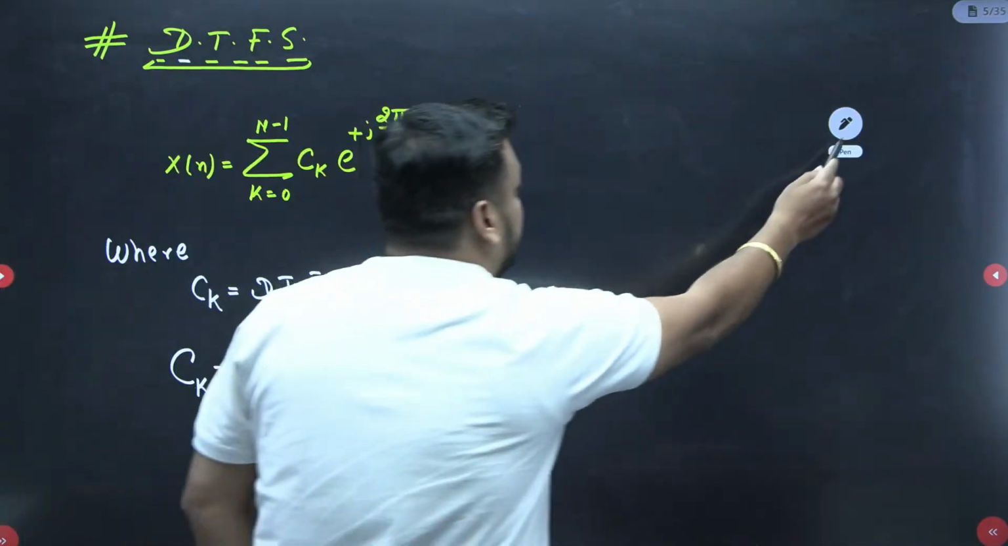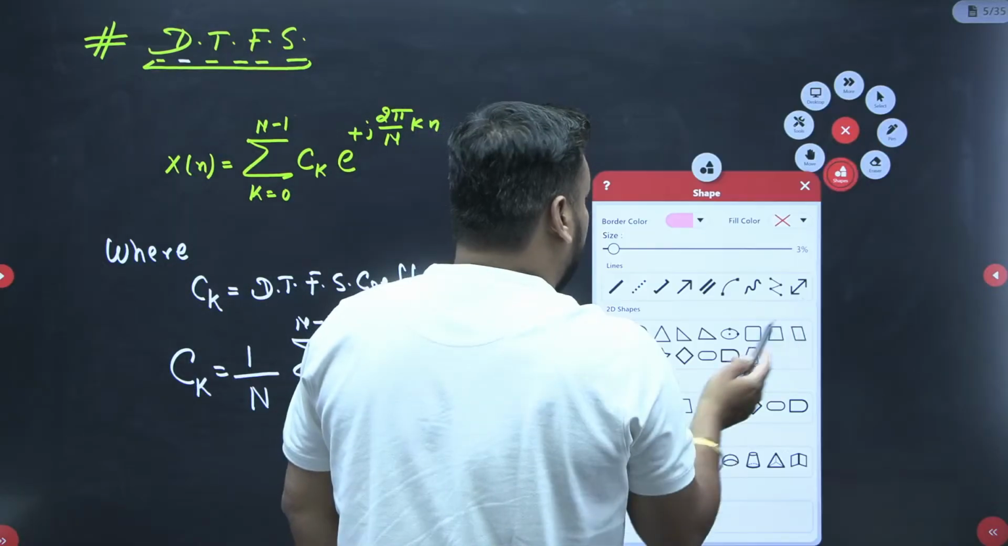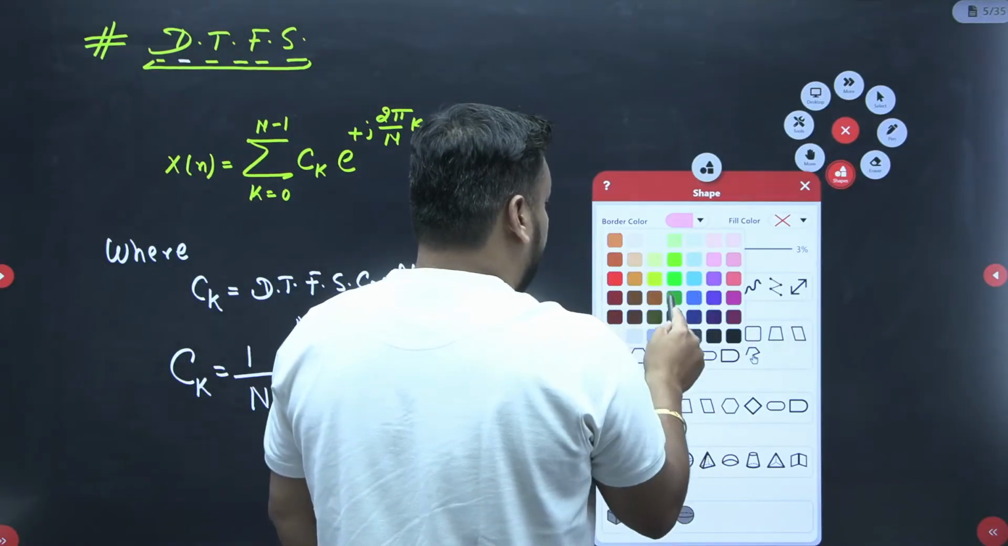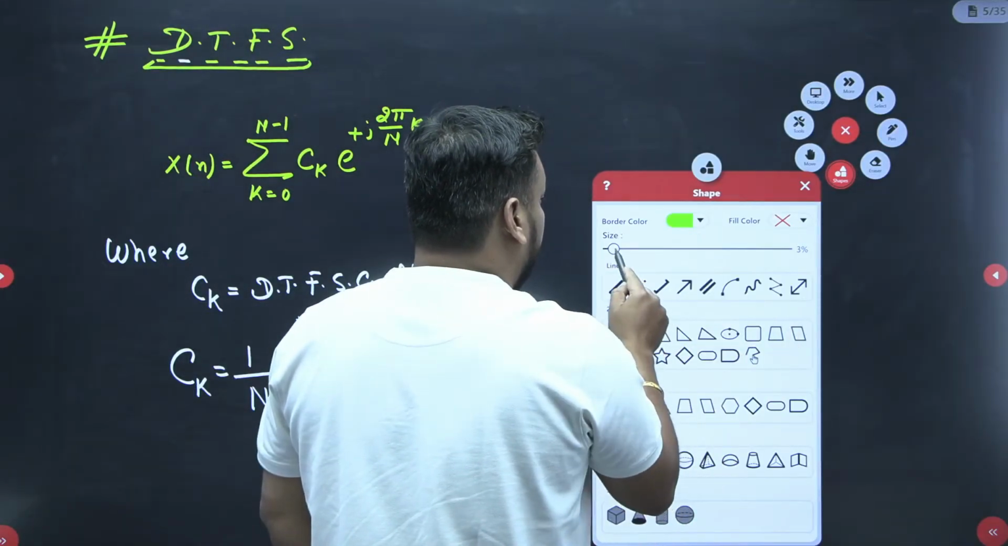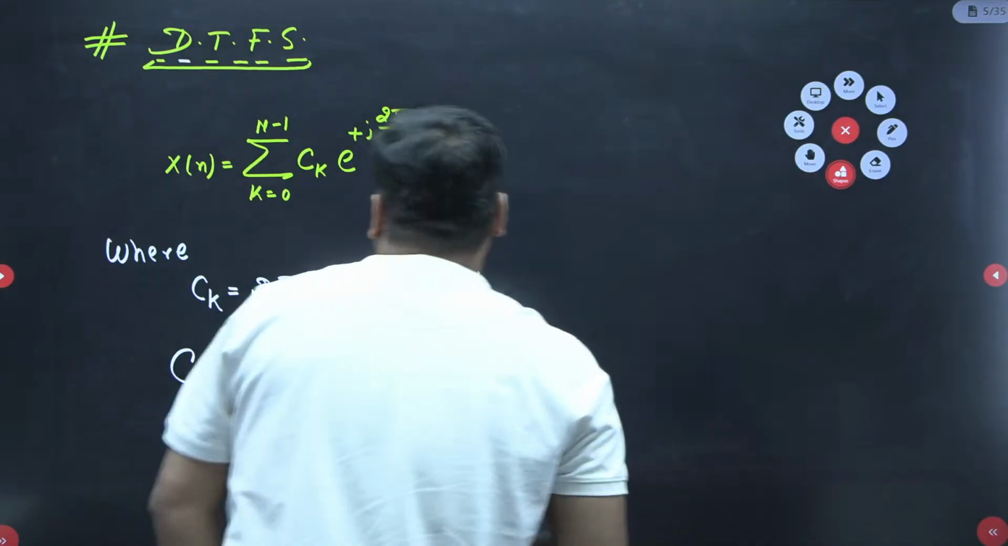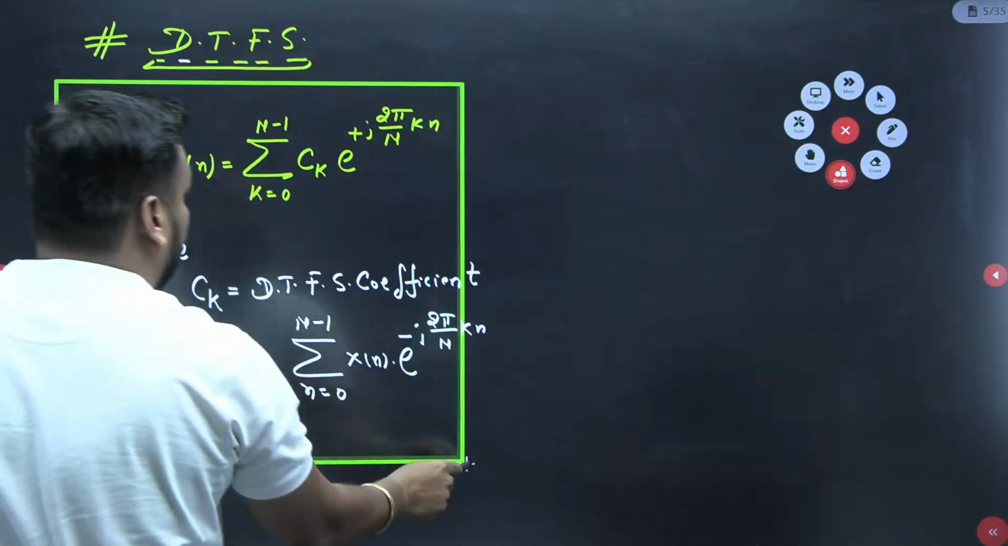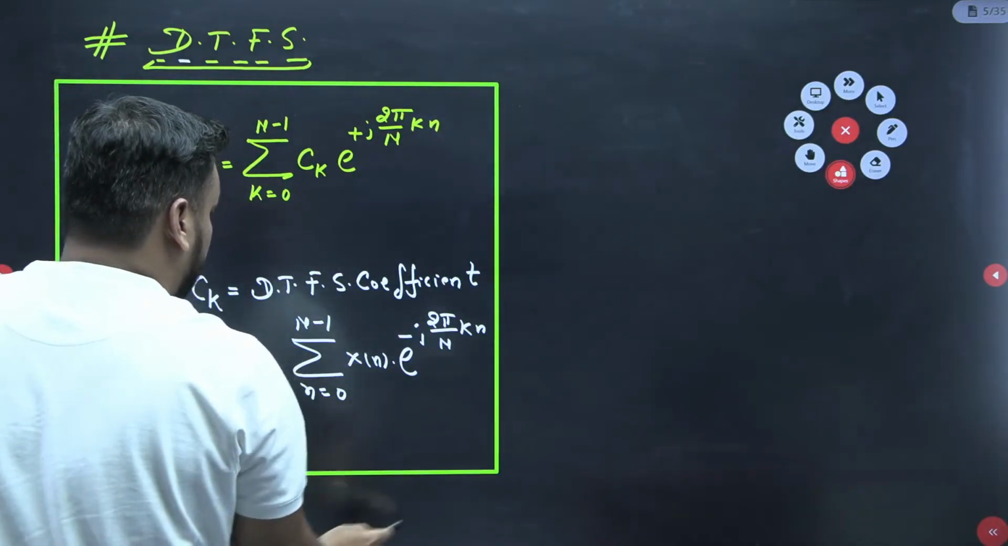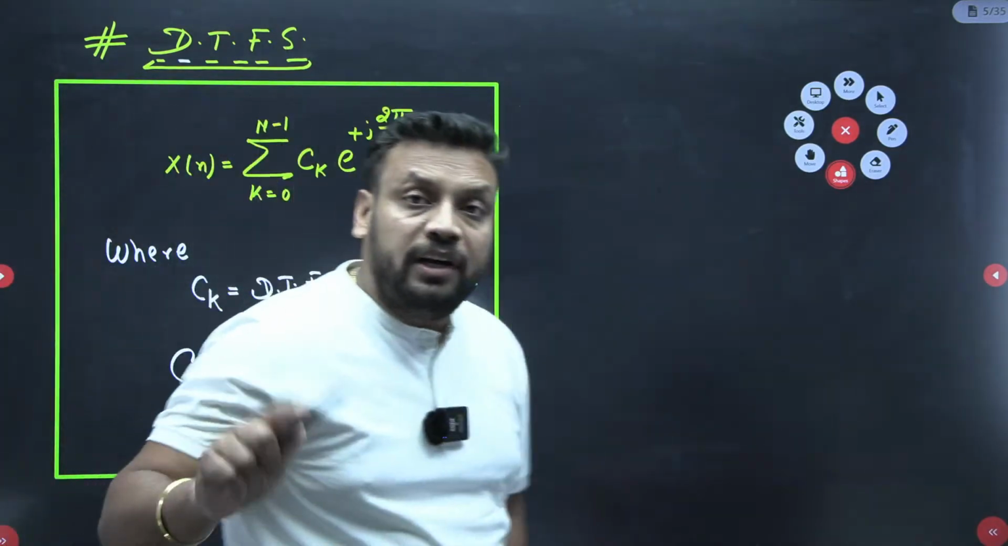So guys, this is nothing but the discrete time Fourier series formula. So just keep these formulas in the box. This is nothing but the DTFS formula that we already discussed in the last class.